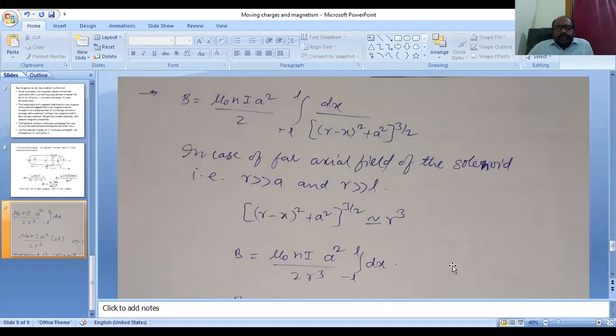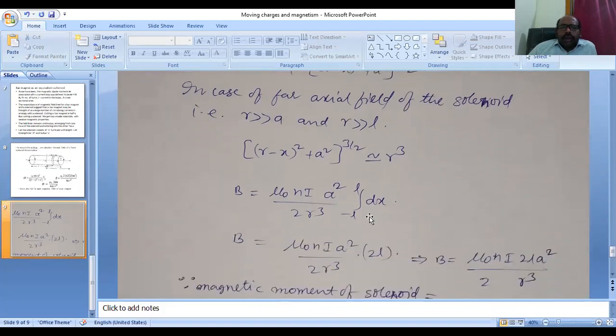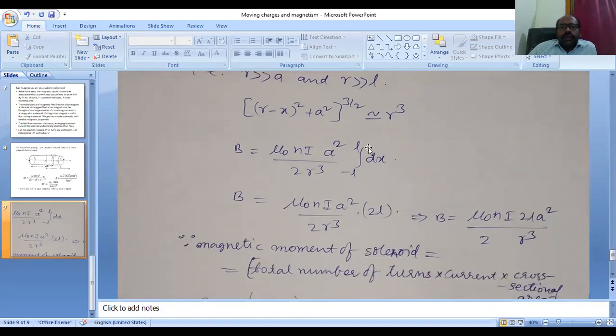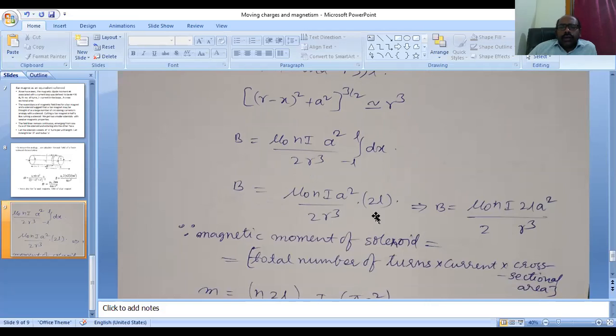So in the above two cases, by using the two approximations, (r minus x) whole square plus a square whole power 3 by 2 is equal to r cube. We substitute this in the denominator of the above equation. Integration from minus L to L of dx is x, and by substituting the limits we get 2L. So totally B is equal to mu naught I a square by 2 r cube into 2L.